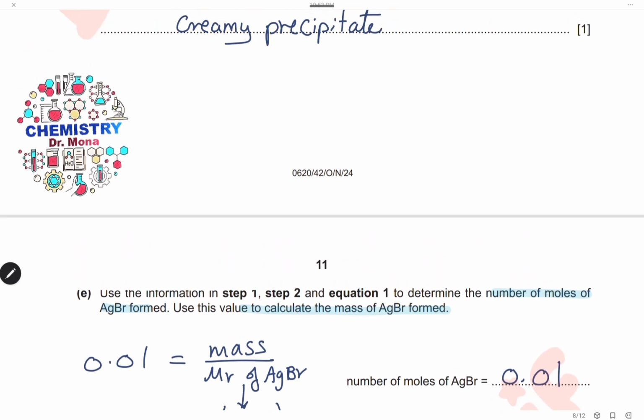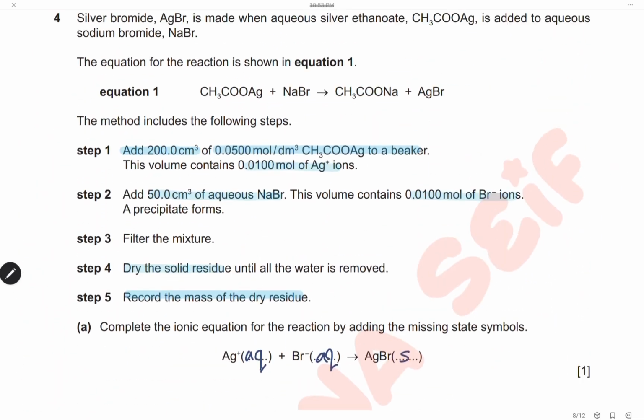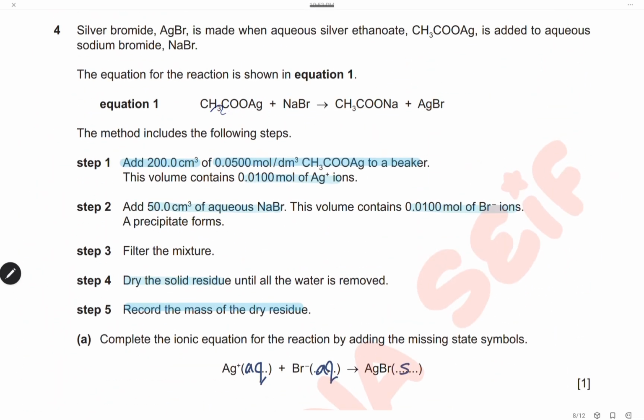Here in the equation, we will go back to see the ratio. The number of moles of silver ethanoate is equal to the number of moles of silver bromide because the ratio is 1 to 1. So the number of moles are equal. Again, we have 0.01 mole of silver bromide.